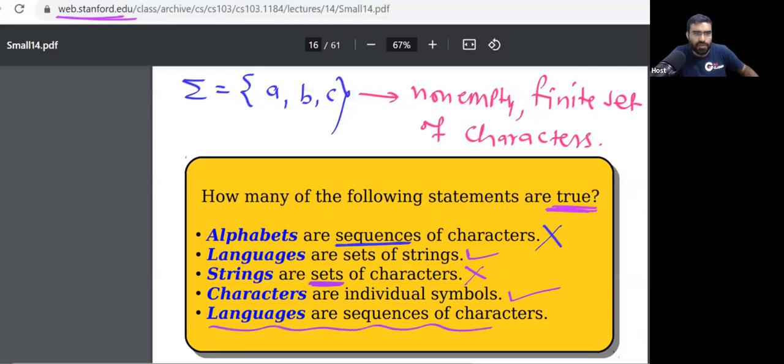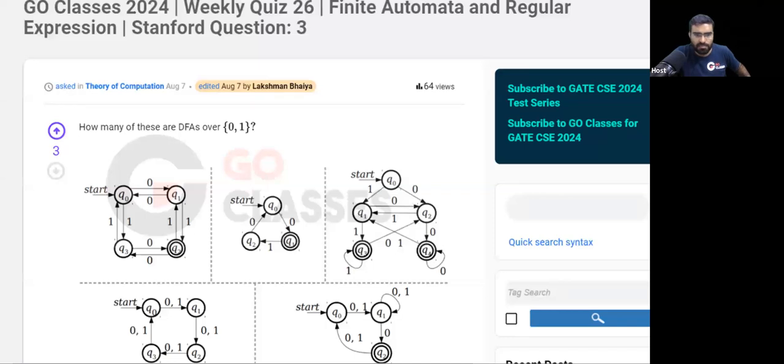Languages are a sequence of characters. No. Languages are sets of strings. Okay, so you can see this is your answer. Now let's move on. Now let's see this question.